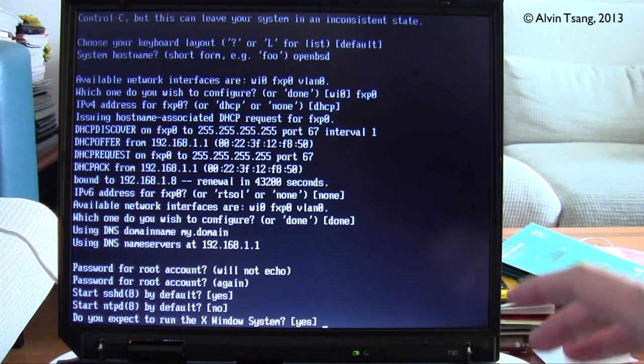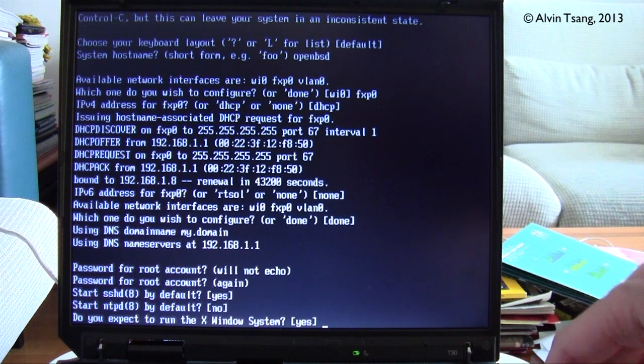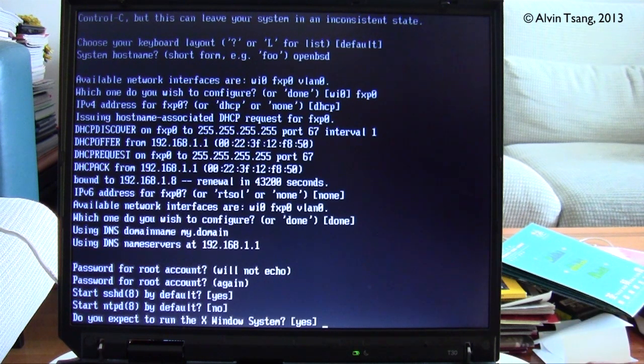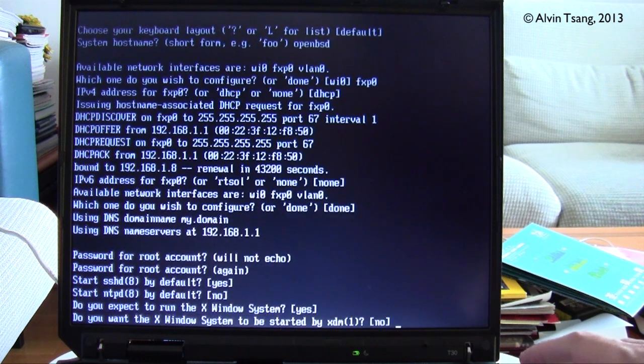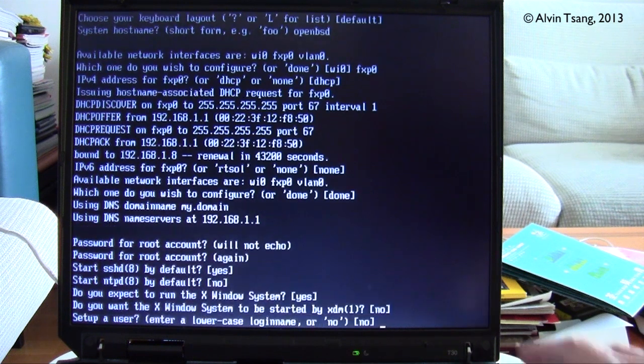And do you expect to run the X window system? The default is yes, and you should pick yes because you're quite likely to want to use the X window system, which is a graphical user interface. So you press enter. Do you want the X window system to be started by XDM? Well, XDM is a graphical user interface for the login, and I would usually pick no because I don't need a graphical interface just for a simple logging in. So I press enter, no.